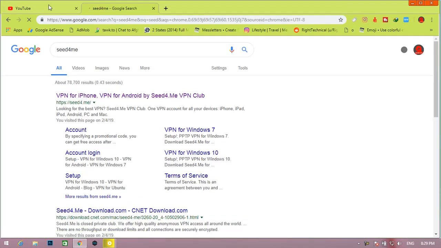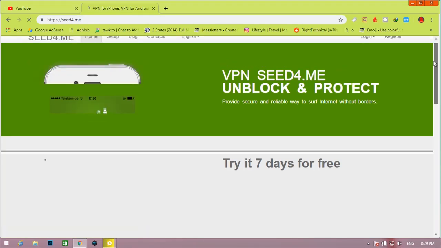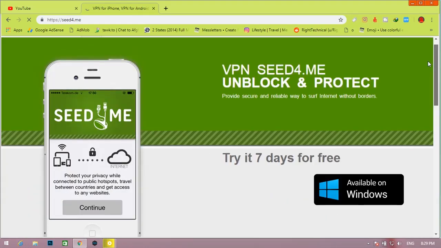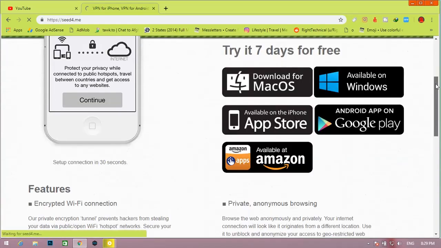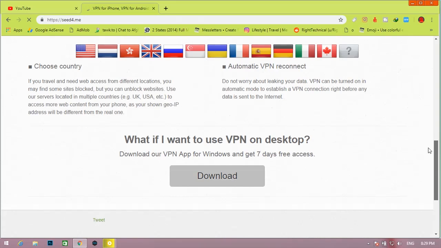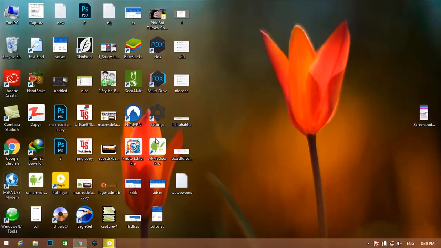This is available for any operating system, like Windows, Android, iOS, and Linux. So friends, you can see VPN for iPhone, VPN for Android. It is just the best VPN for self-clicking. So friends, download this VPN and install. I already installed this VPN.